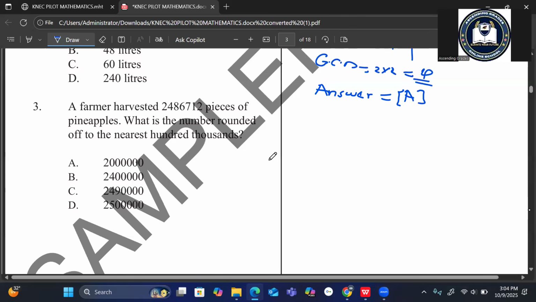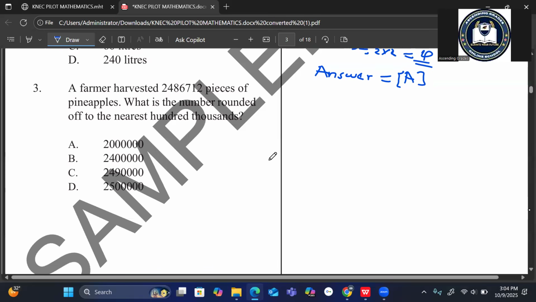What is the number rounded off to the nearest hundreds of thousands? For a question of this form, you have to write the place value of all the digits. So we have 2,486,000 712.